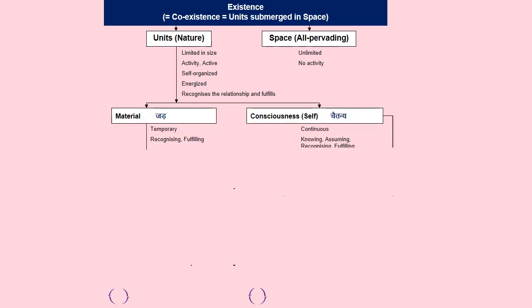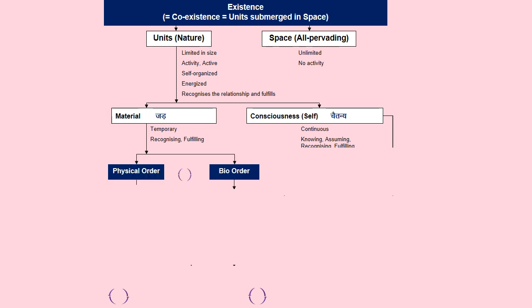Then we classified units into two types: the material part and the conscious part, which is the self. The material part is nothing but the body. In physical order, it is only the material part. There is no conscious part in that.